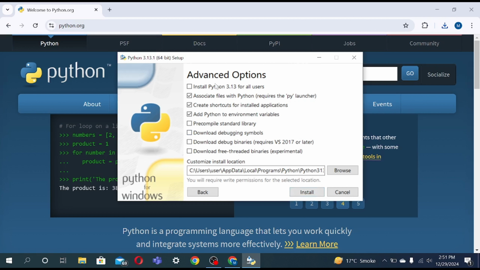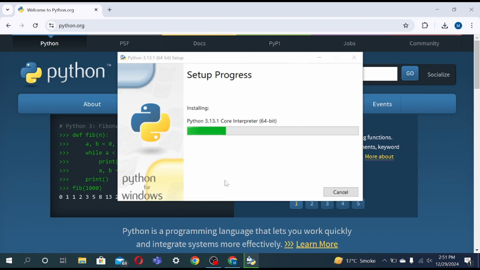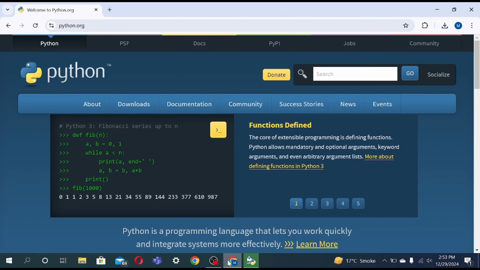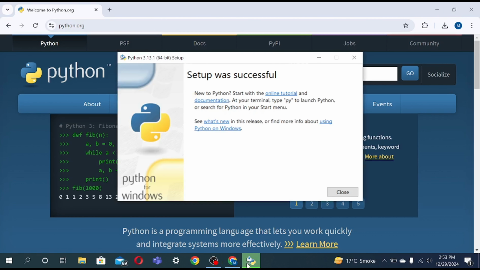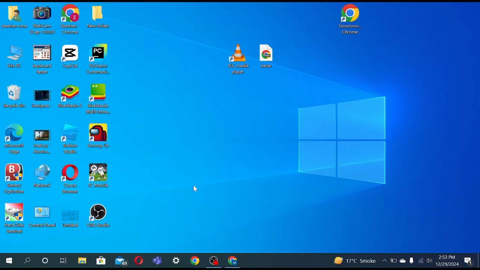Okay. Install Python 3.13 for all users, download debugging symbols and install. It's all optional to do in advanced options, but I prefer them. So let's do it. It's gonna take a while, so I will pause it. Okay, the setup was successful, and now close it. Now minimize the screen, and now click on PyCharm. Double click.